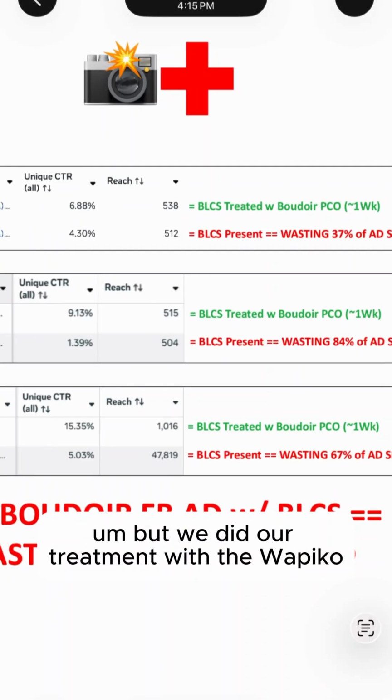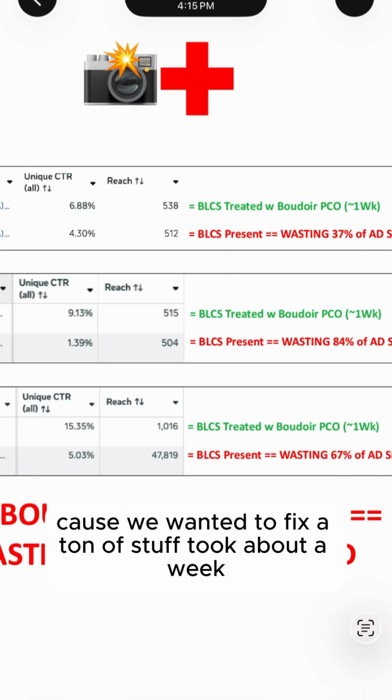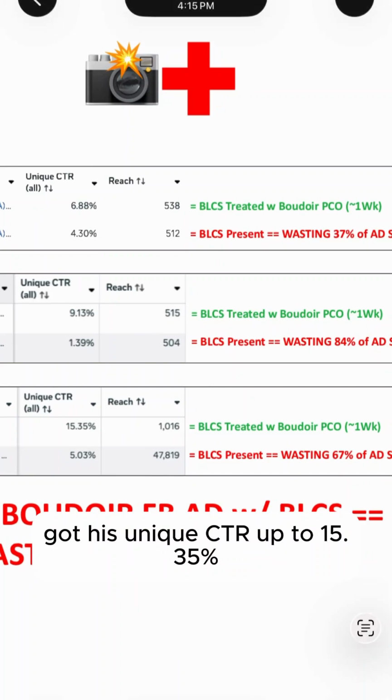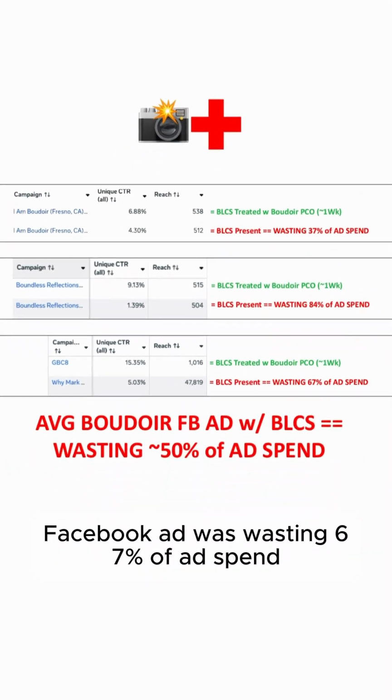But we did our treatment with Boudoir Pico because we wanted to fix a ton of stuff. Took about a week, got his unique CTRL up to 15.35%. So we found out the original Boudoir Facebook ad was wasting 67% of ad spend.